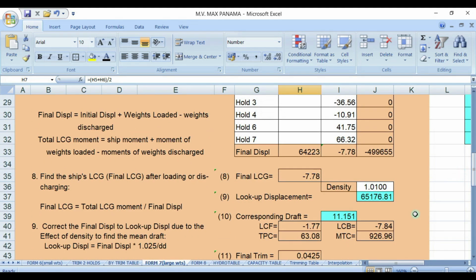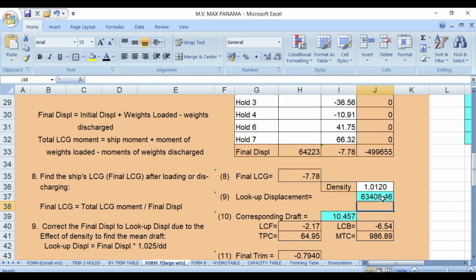So it says 1.012. Okay, and the formula says displacement times 1.012 over 1.025. What will be the displacement?